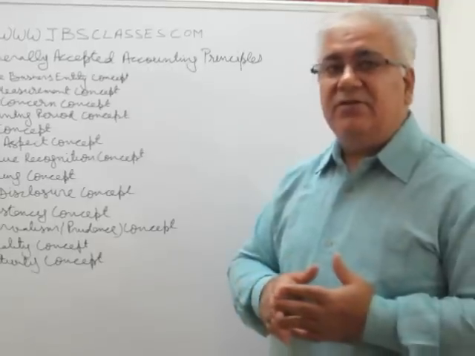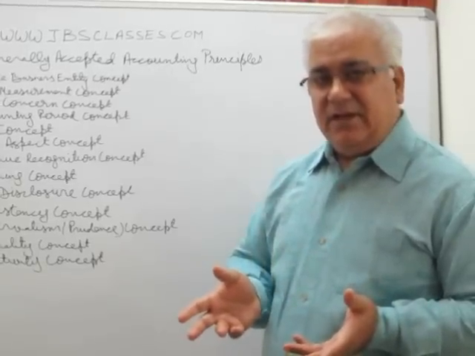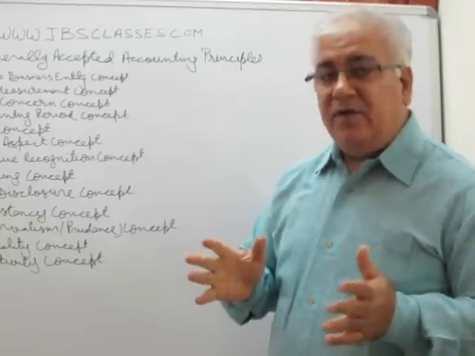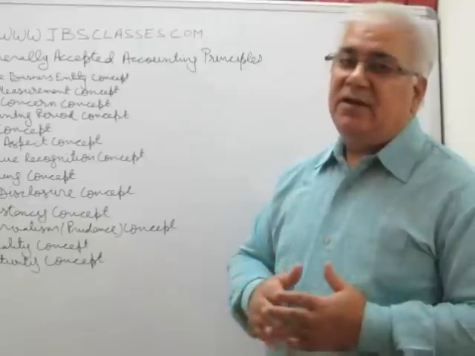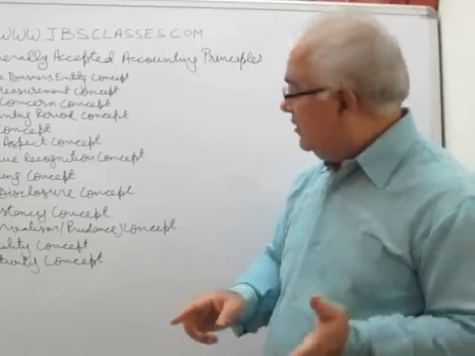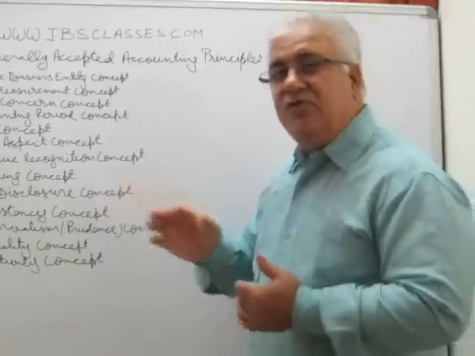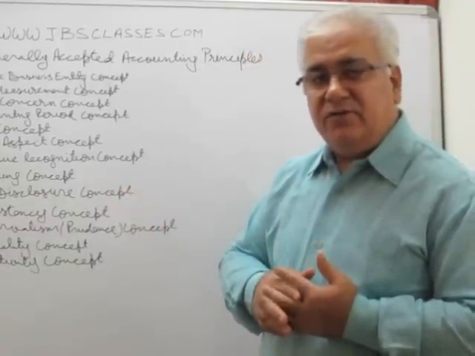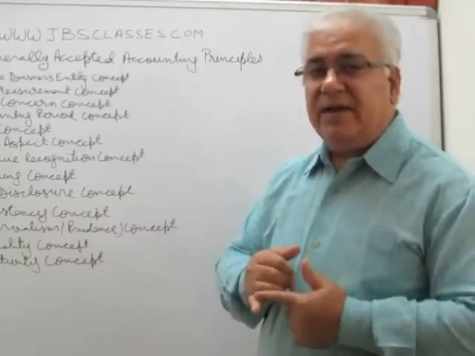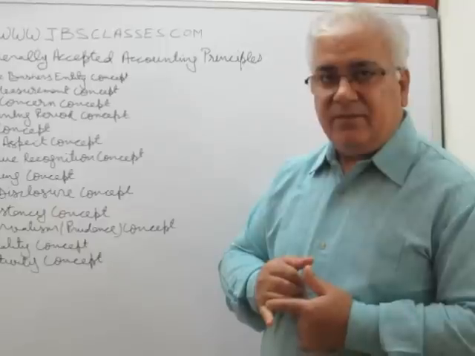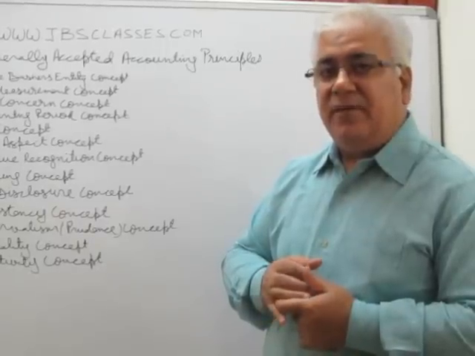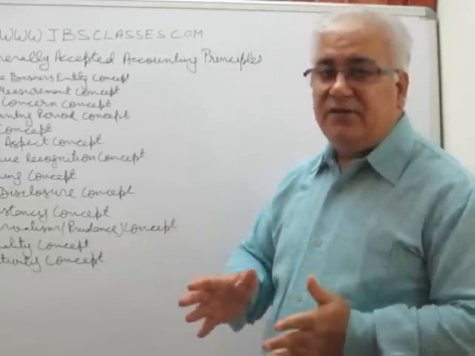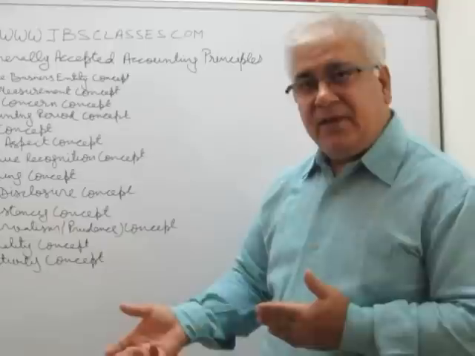Sometimes it may lead to secret reserves, that you are suppressing your income, but you should not be knowingly or intentionally doing it, but no harm in playing safe. So this is principle of prudence. Due to this only, while evaluating your inventory, you value them at cost price or market price, whichever is less, right? Because if market price of your inventory has reduced, you want to keep it at reduced value, so that if there is a loss, you want to book it, right?